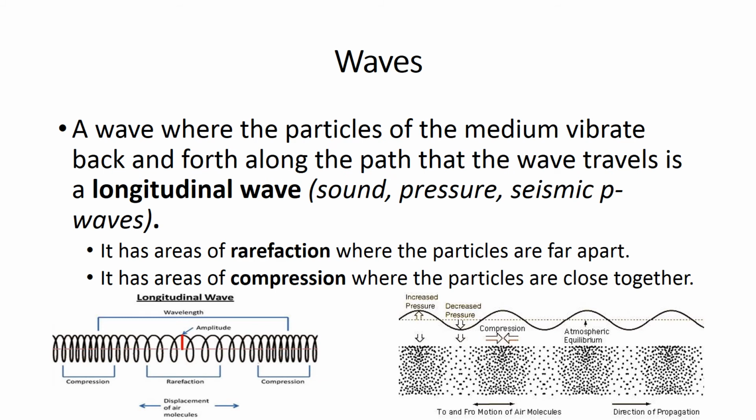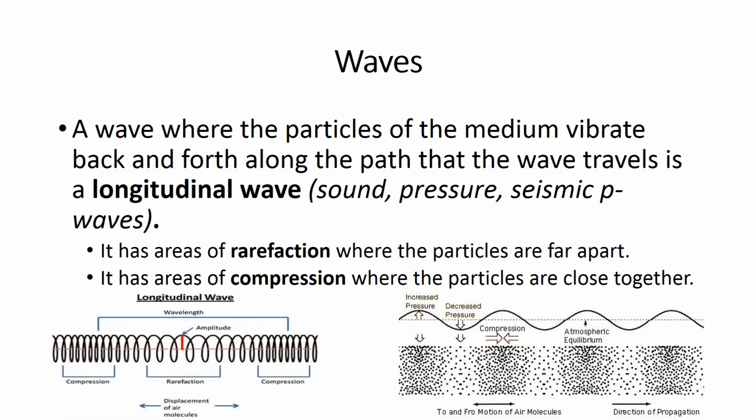The next way that we can classify waves is based on the direction of the movement of the particles within the wave. So the first one that we'll talk about are the longitudinal waves. In a longitudinal wave, the particles of the medium vibrate back and forth, or left to right, along the same path that the wave is traveling through. These waves are sound waves, pressure waves, and seismic P waves.